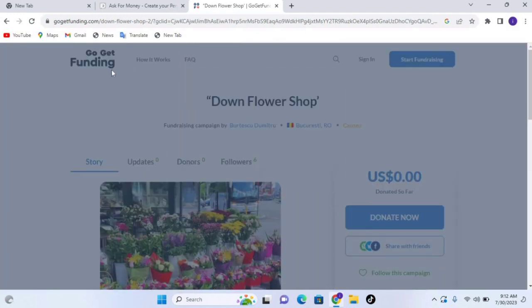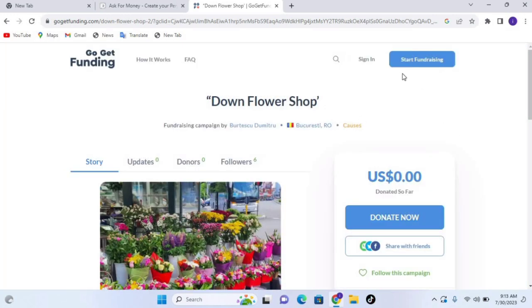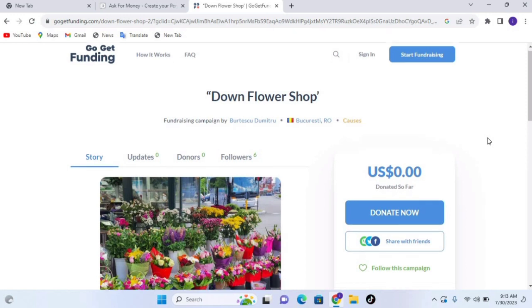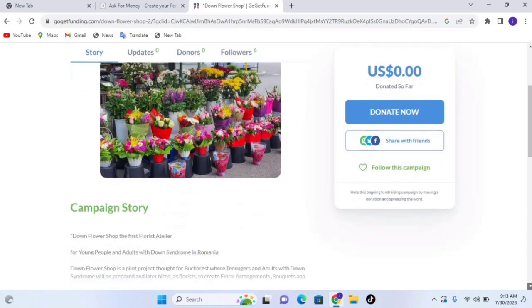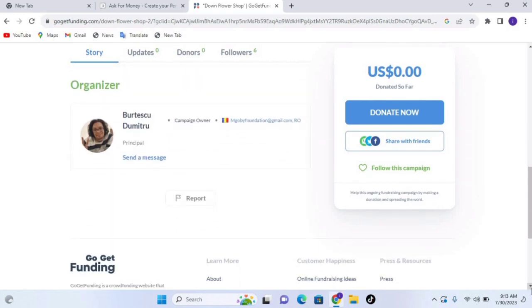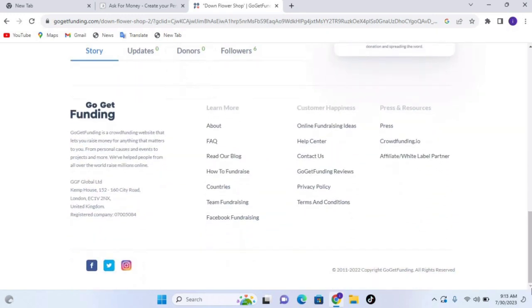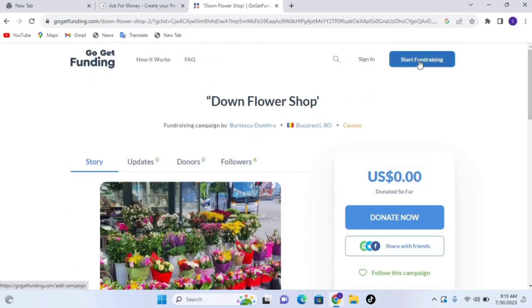Now the next platform I will talk about is GoGetFunding. So this is how it also looks. You say start fundraising. So you're just going to start fundraising to get support. As you can see, I have my own here and it's under review, it is pending. I have not yet completed it, so it will go live for people to support me. When you scroll down, you will see a lot of people who have their fundraisers here for people to support them.